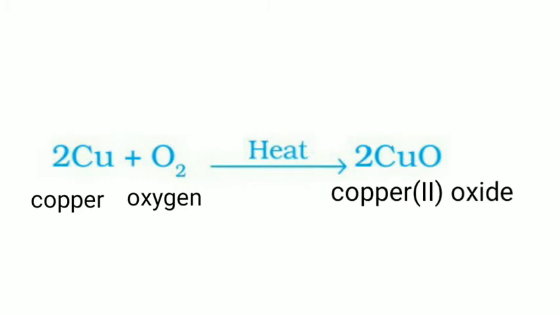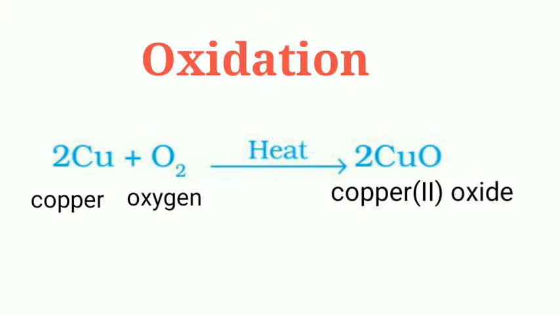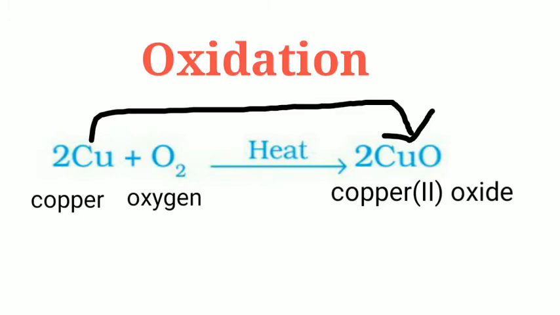If a substance gains oxygen during a reaction, it is said to be oxidized. Here, copper has combined with oxygen to form copper oxide. So, oxidation of copper to copper oxide has taken place, or copper has been oxidized to copper oxide.